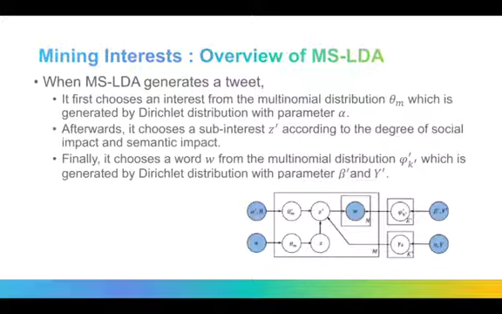Afterwards, it chooses a sub-interest z' according to the degree of social impact and semantic impact. Finally, it chooses a word omega from the multinomial distribution phi'_k', which is generated by Dirichlet distribution with parameters beta' and gamma'.